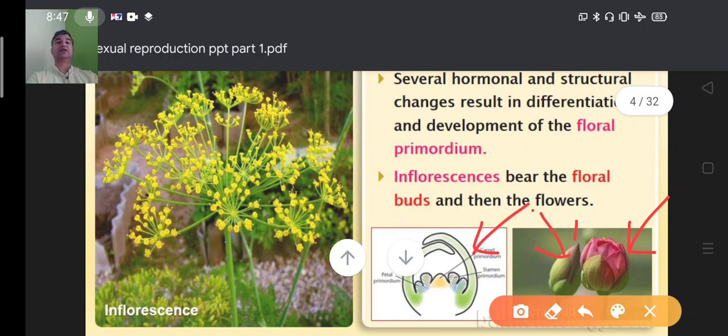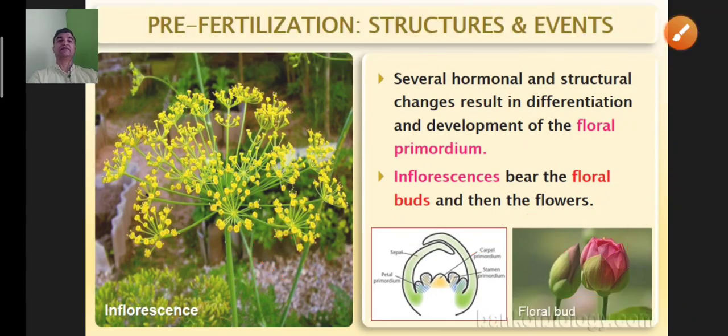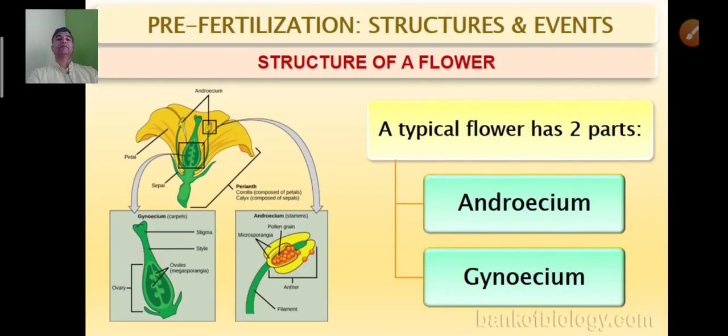The cluster of flowers is the inflorescence. In first year we covered different types of inflorescence, that is a morphology point: cymose inflorescence, racemose inflorescence and so on. The inflorescence bears the floral buds and then the flowers. So the inflorescence is nothing but a cluster of flowers. Now we are going directly to pre-fertilization structures and events, where we will elaborately study the male reproductive part and the female reproductive part.